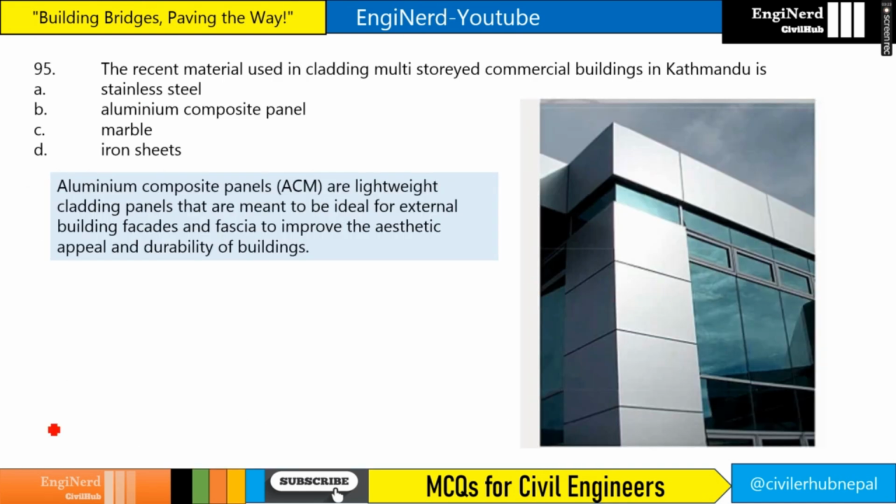The recycled material used in cladding multi-storied commercial buildings in Kathmandu is what? Aluminum composite panel, right? So ACM, these are lightweight cladding panels that are ideal for external building facades and fascia to improve the aesthetic appeal and durability of buildings. You may have seen this in many buildings, right? So the answer is ACM or ACP.